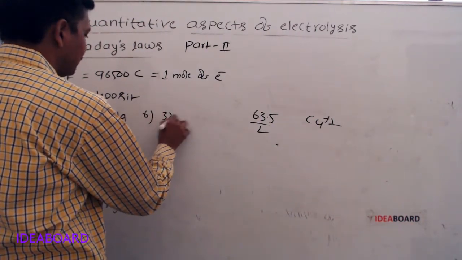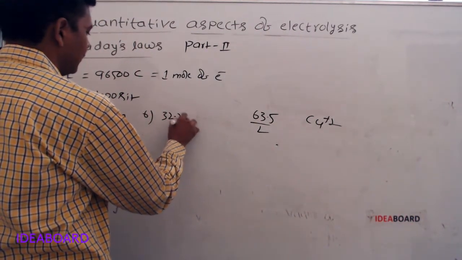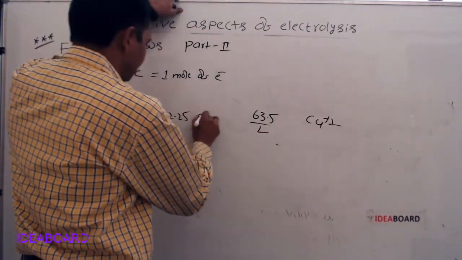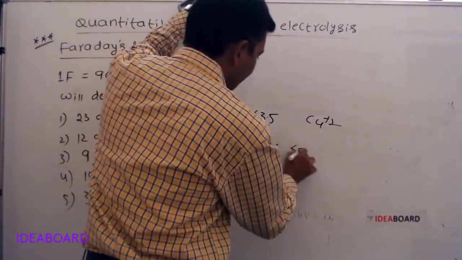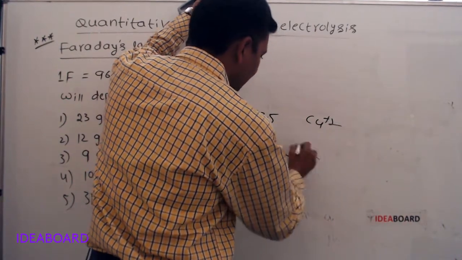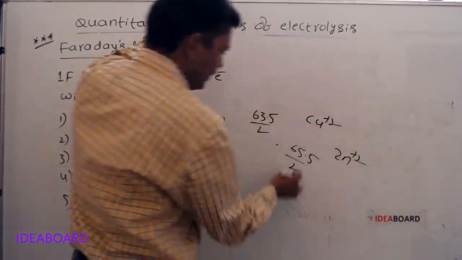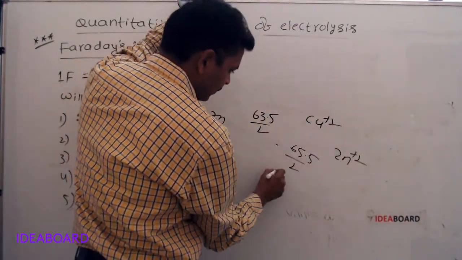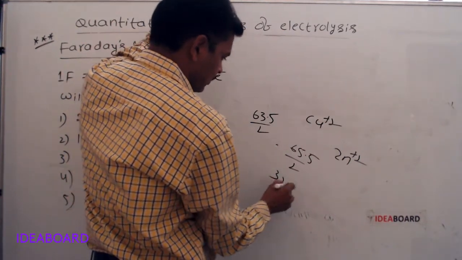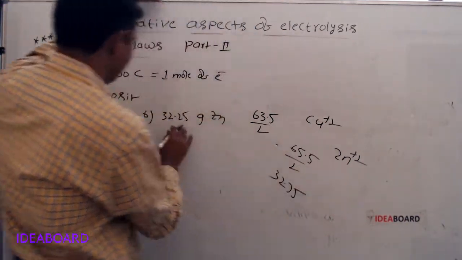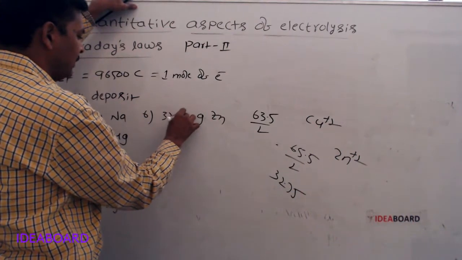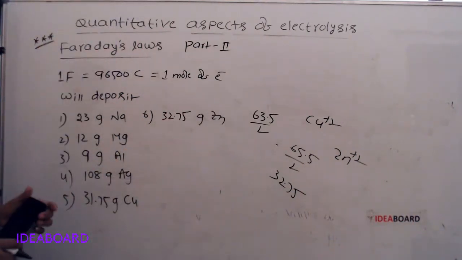Next, 32.25 grams, zinc. For zinc, the atomic weight is 65.5. Zinc oxidation number is +2. 65.5 by 2 is 32.75 grams of zinc.